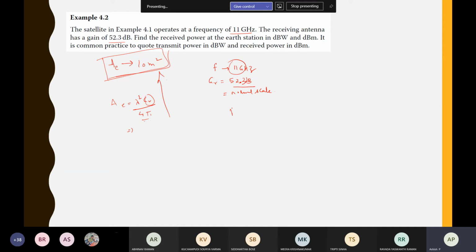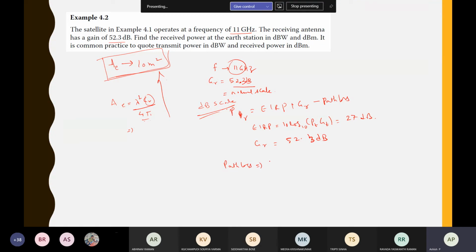So quickly you can do it in the dB scale. PR in dB is EIRP plus GR minus path loss. EIRP in dB is how much? 10 log 10 PTGT, which is 27 dB. GR is already given, 52.3 dB. Then how much is the path loss?